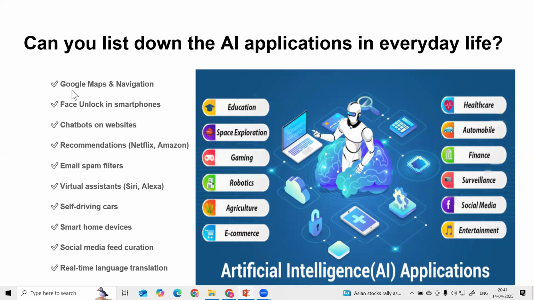Like Google Maps, we use for navigation. Then in smartphones there is the face unlock feature. Then chatbots on websites, like e-commerce and food websites, which we can interact with, are built with the help of AI. Some recommendation systems, like Netflix and Amazon. Then spam filters, virtual assistants like Siri and Alexa, self-driving cars, smartphone devices, social media feed creation, and real-time language translation. These are the applications, guys. Every day, AI has vast applications in every field. These are some of the common applications.